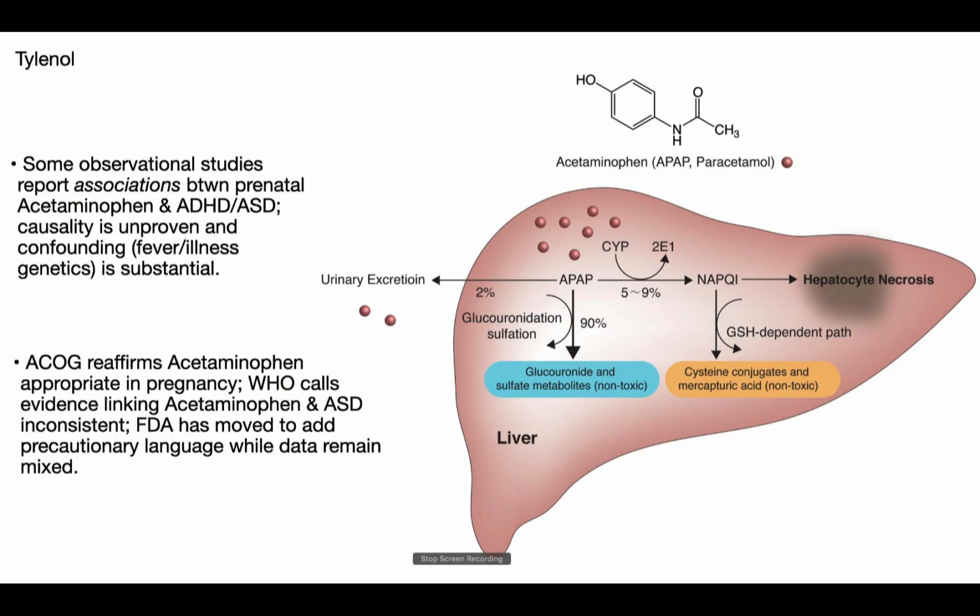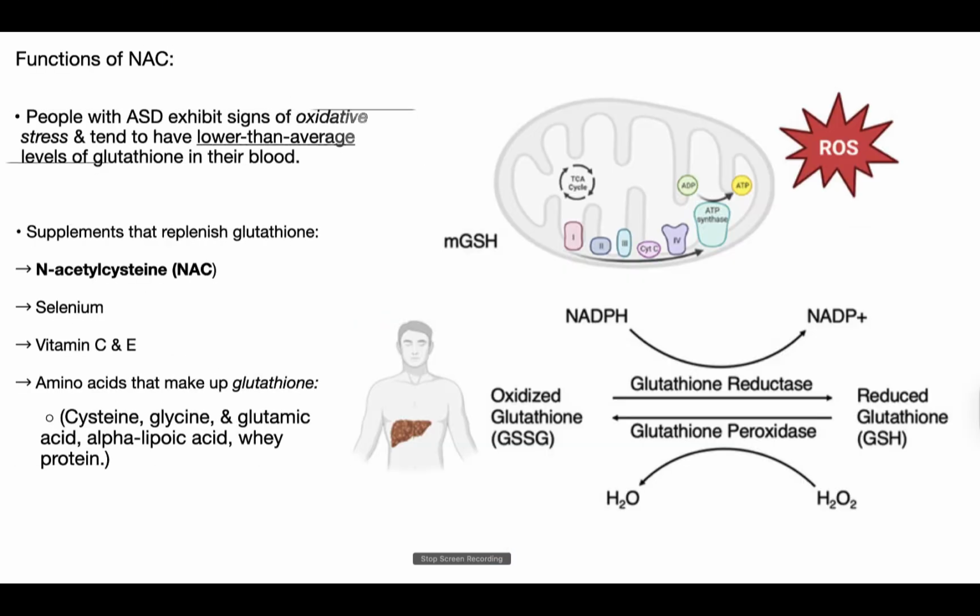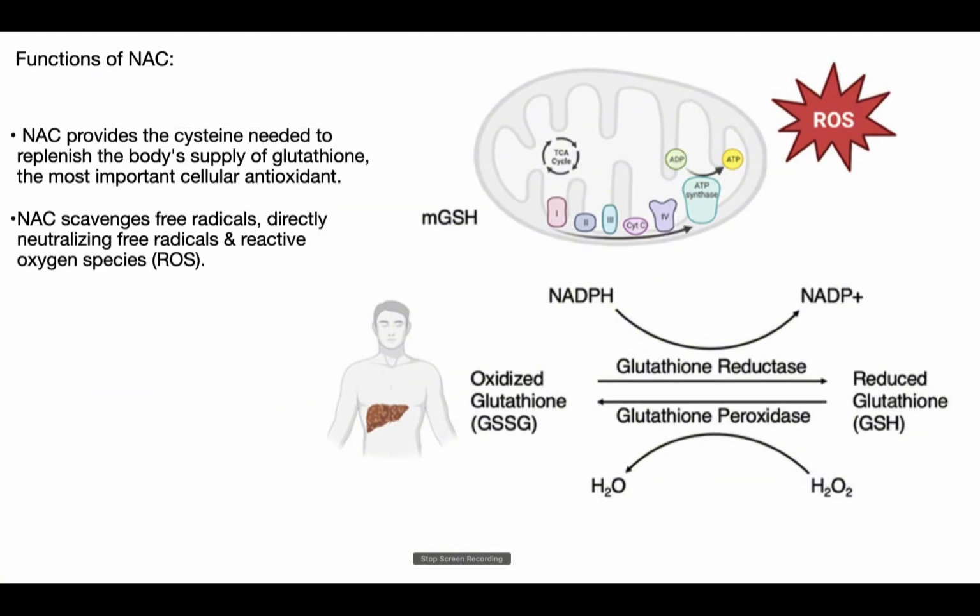People with autism often show elevated oxidative stress and lower than average blood levels of glutathione. Several nutrients help replenish glutathione, including selenium, vitamin C and E, alpha-lipoic acid, whey protein, and amino acids. N-acetylcysteine, or NAC, is particularly important because it supplies cysteine, the rate-limiting building block for glutathione. NAC also directly scavenges free radicals and reactive oxygen species, reducing cellular oxidative damage.